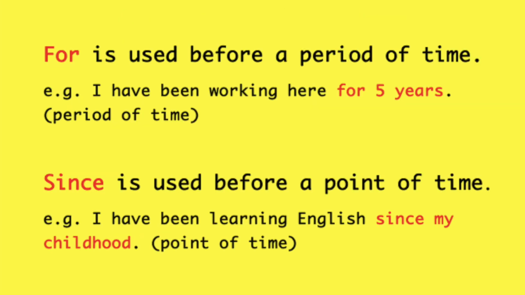And for is used before a period of time. I have been working here for 5 years. Since is used before a point of time. I have been learning English since my childhood.